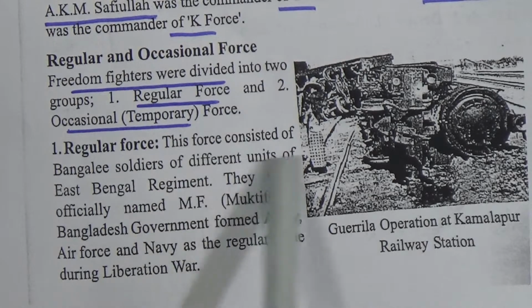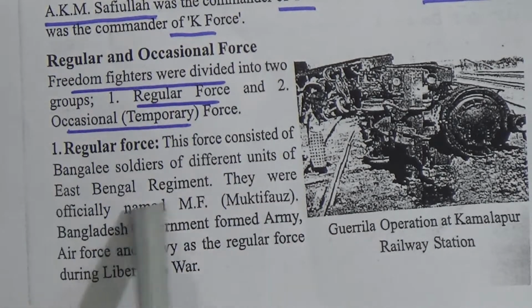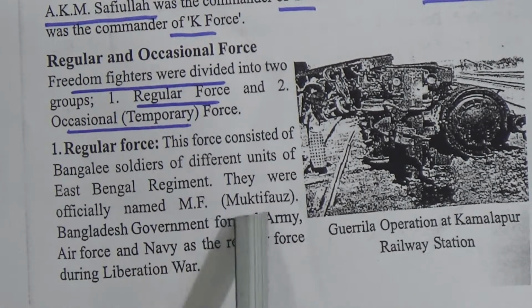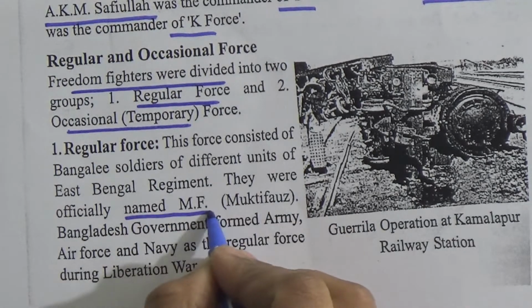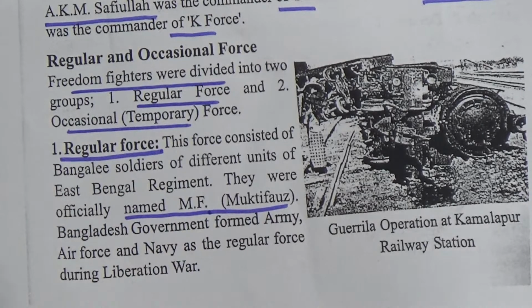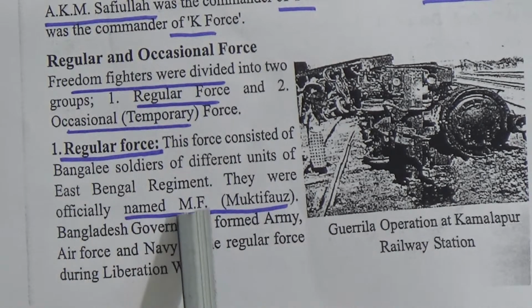These forces consisted of Bengali soldiers of different units of the East Bengal Regiment. They were officially named MF, Mukti Force. So the regular force was officially named MF or Mukti Force.